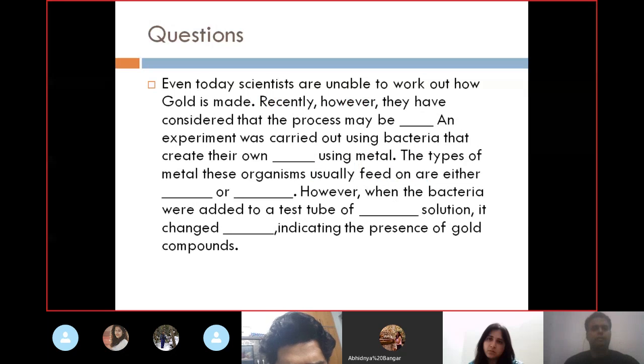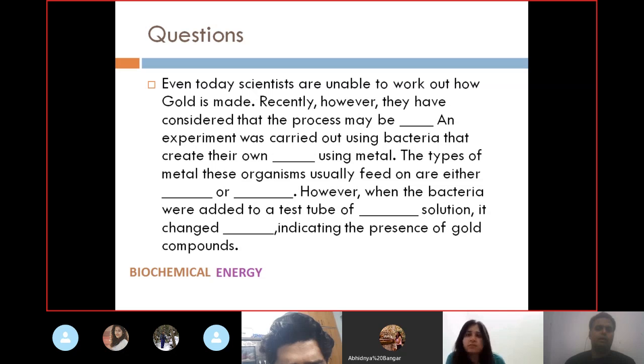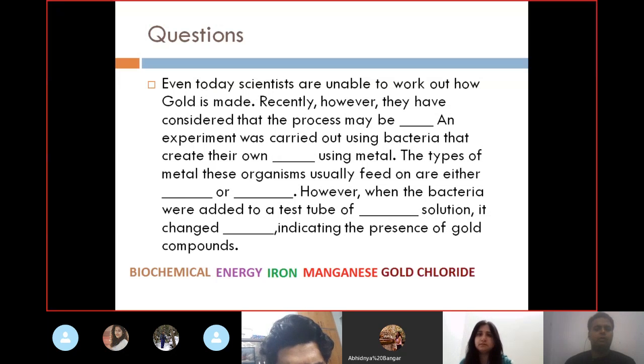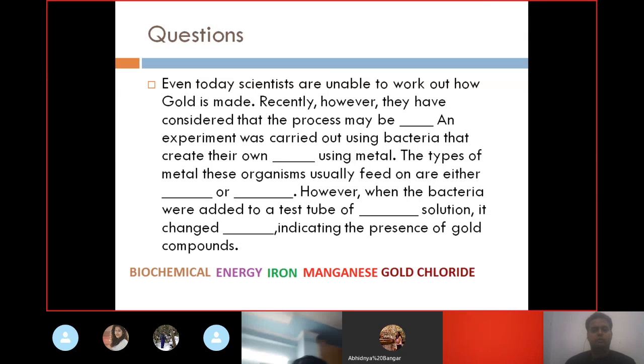Even today, scientists are unable to work out how gold is made. Recently, however, they have considered that the process may be biochemical. An experiment was carried out using bacteria that create their own energy using metal. The types of metal these organisms usually feed upon are either iron or manganese. However, when the bacteria were added to a test tube of gold chloride solution, it changed something. So I'm leaving this for you: what it can be, indicating the presence of gold compounds.